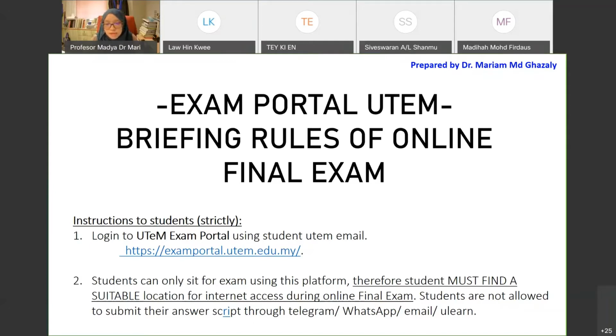Learning outcome 1 is explaining the concept of mechatronics system, and learning outcome 2 is explaining the working principle of mechatronics system. That will be the coverage for the MCQ questions in part A and part B.